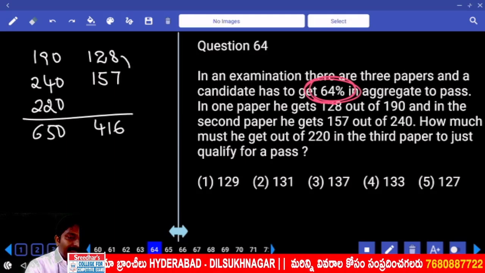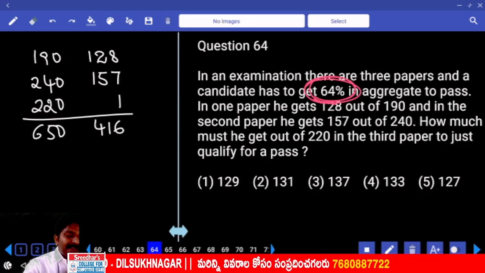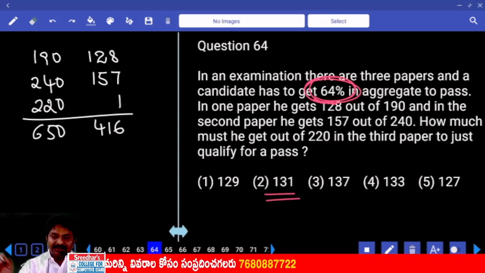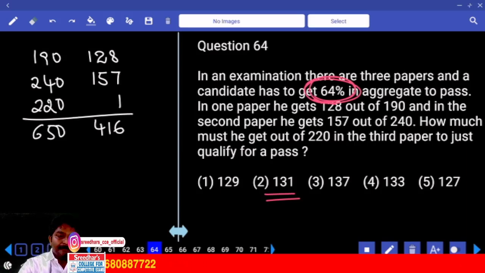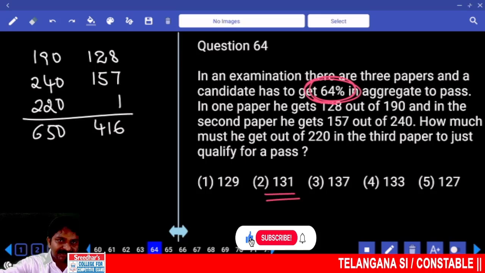Right. 8 plus 7 plus 1 will end with 6, right? So our marks should end with 1, and there is only 1 option. We have to add these two and subtract it from 416. That's what we are supposed to do. Last digit verification is done.